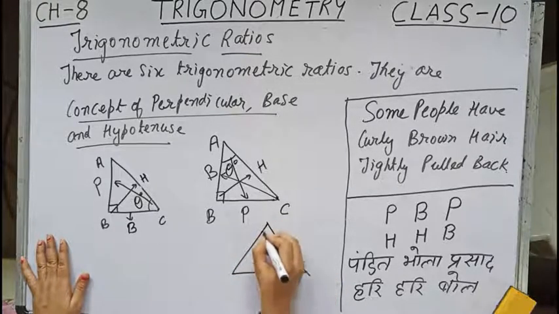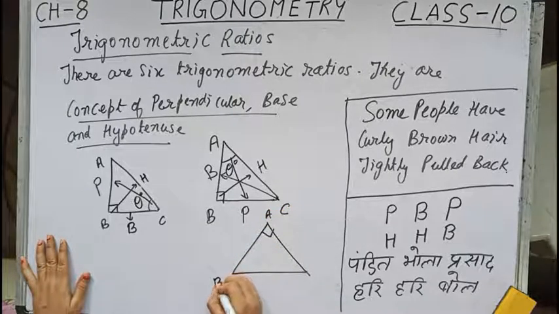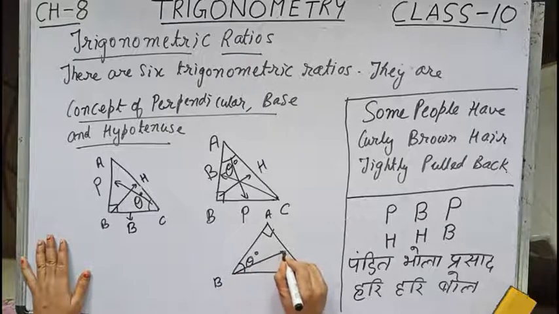Suppose this one is 90 degree. This is angle A, this one is angle B and this is angle C. Now suppose with respect to angle B, let us make it theta degree, we have to find the trigonometric ratios. With respect to angle B, the perpendicular will be AC.